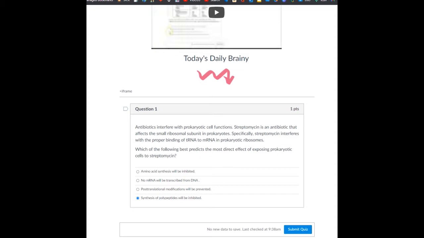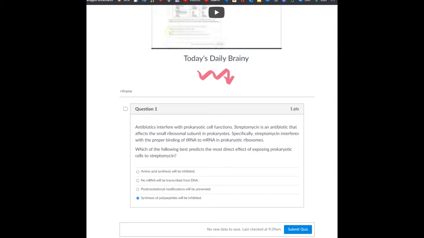So you have to think to yourself, okay, what are those things involved in, first of all? And we know that after transcription, the next phase is translation, and that is where the ribosomes, the small and the large unit, come together on the mRNA and bring tRNAs carrying amino acids to the site to build the polypeptide. Okay, so now you have to look at the questions.